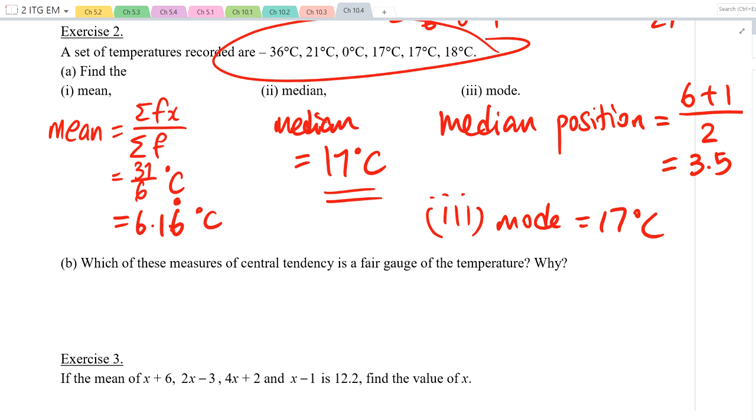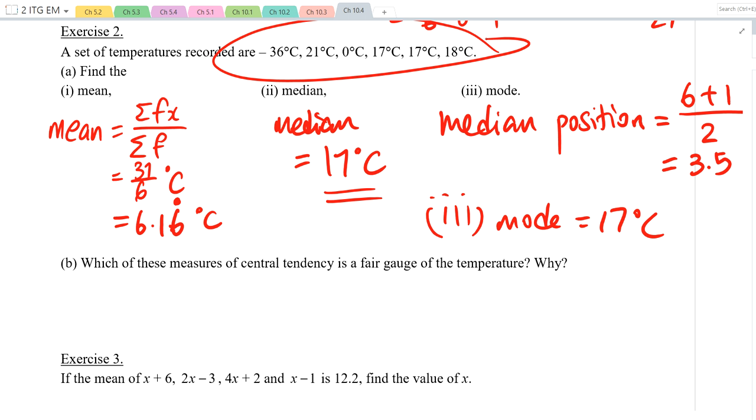Maybe the thermometer spoiled, right? Possible? Because everything is showing 0 and above. Then this negative 36 is an extreme value. It is an outlier. Just like when I talk about all heights being 180, then I've got to check. Likewise over here, negative 36 is an outlier.